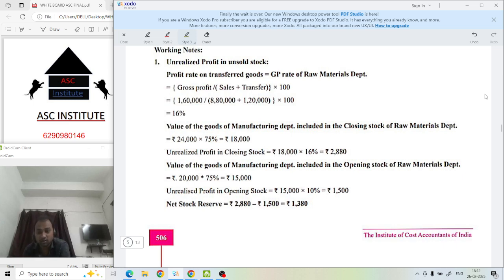Normally, whatever gross profit you have got, divide by sales. But there are inter-departmental transfers also, so for that reason we have to take this one also. Why? Because you're transferring at selling price. In the question, it was given that transfer happens at selling price.